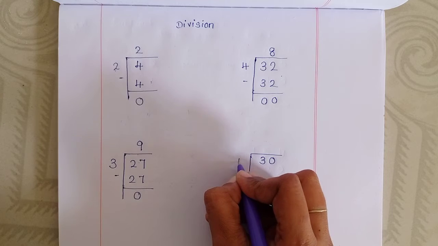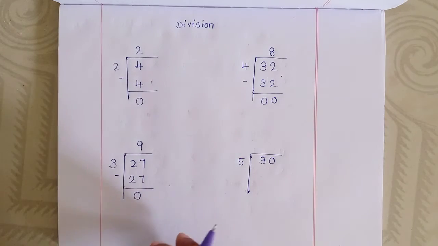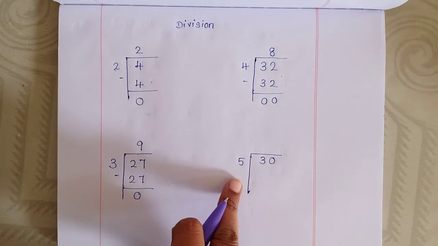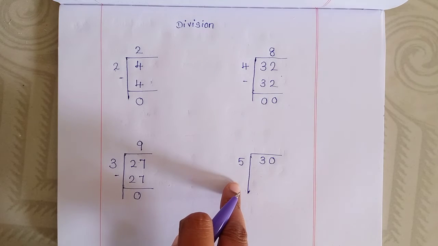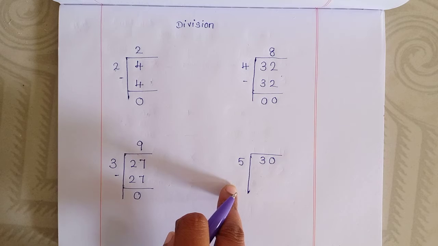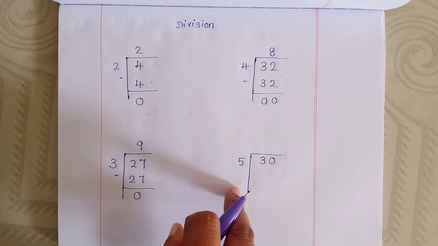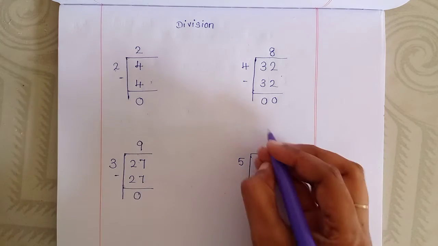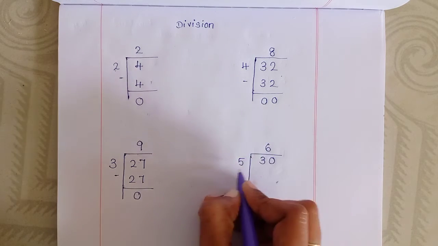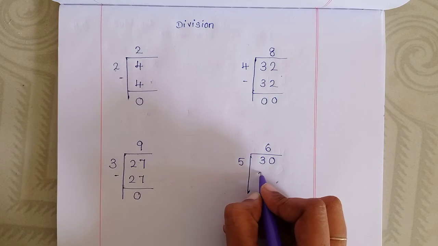Use the 5 table. Okay. Open your mouth and say the 5 table. 1 5 is 5. 2 5s are 10. 3 5s are 15. 4 5s are 20. 5 5s are 25. 6 5s are 30. Okay. So you write it here: 6 5s are 30.